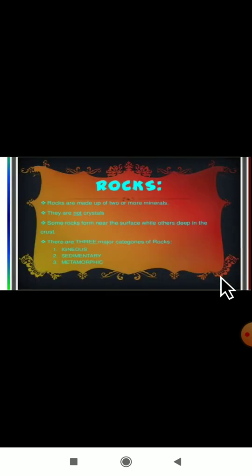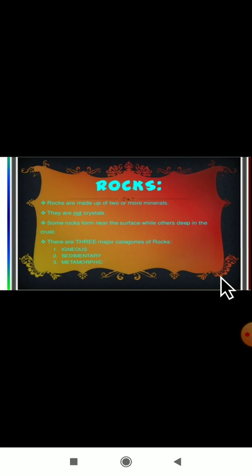In total there are 3 categories of rocks. First one is the igneous rocks. Second one is the sedimentary rocks and then metamorphic rocks. And the scientists who study rocks are known as what? Petrologists. Here you have to even learn the spellings by heart.